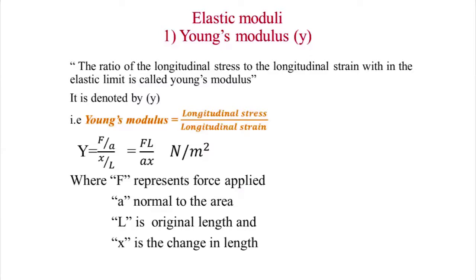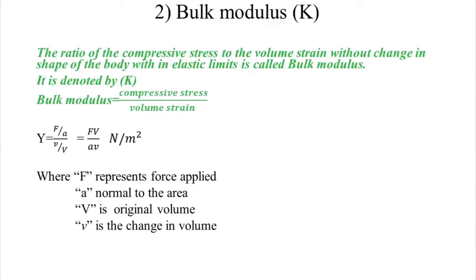Here F is the applied force, A is the area of the section, L is the original length, X is the change in length. This is the first modulus we have discussed, that is Young's modulus. Now the second one is bulk modulus. What is the bulk modulus? The ratio of compressive stress to the volume strain without change in shape of the body within the elastic limit is called the bulk modulus. It is denoted by K.